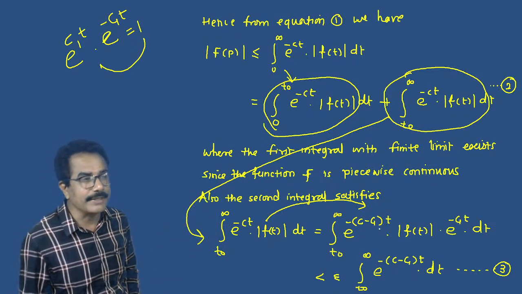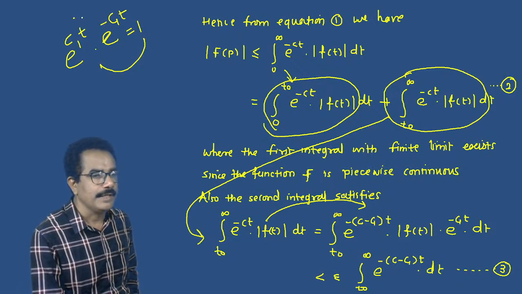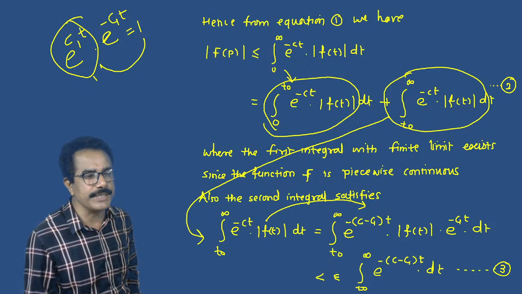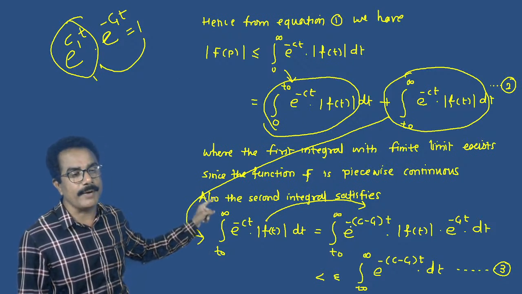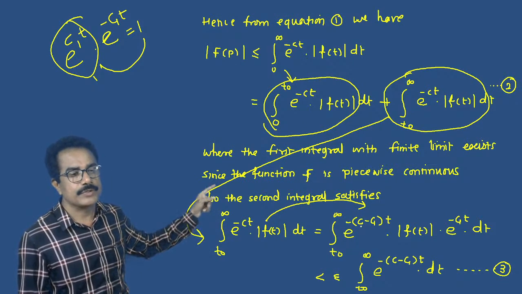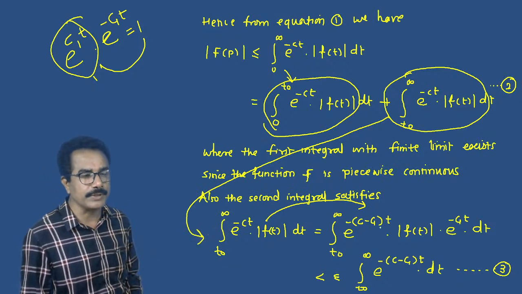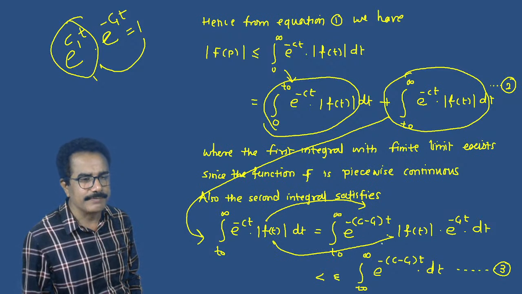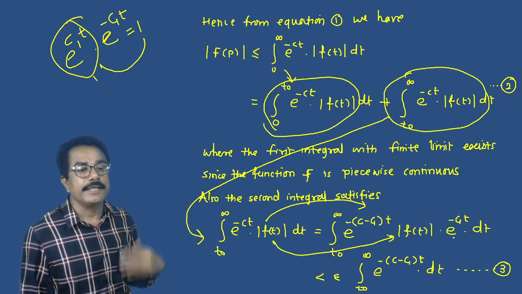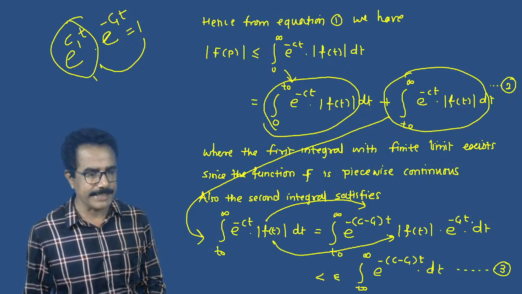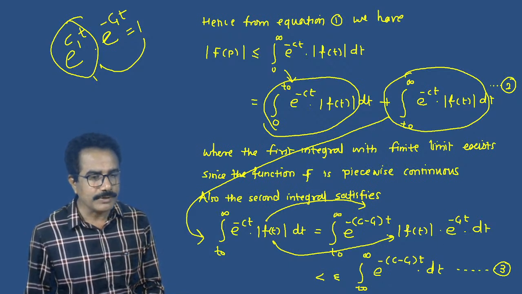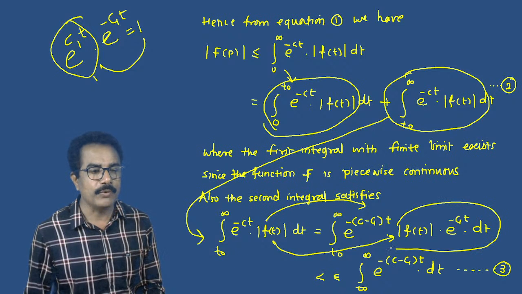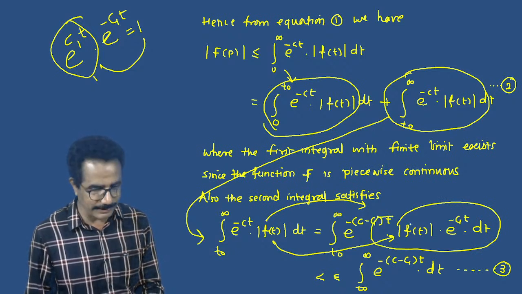Out of that we can take the common e raised to c1t and e raised to ct, and we can take the common minus. So c minus c1 into t, mod of f of t as it is, and e raised to minus c1t as it is. Now this is convergent.